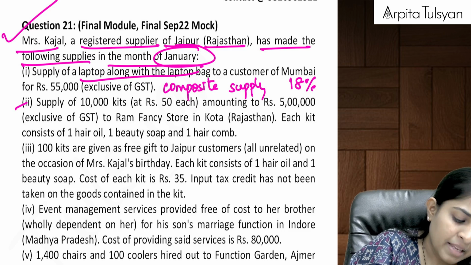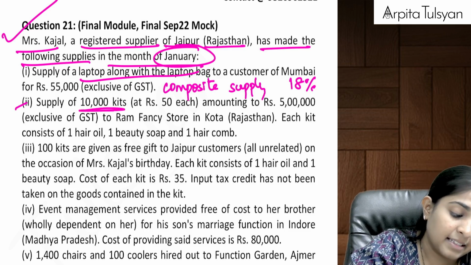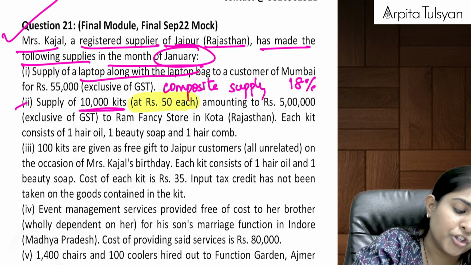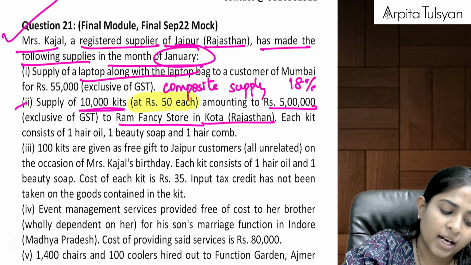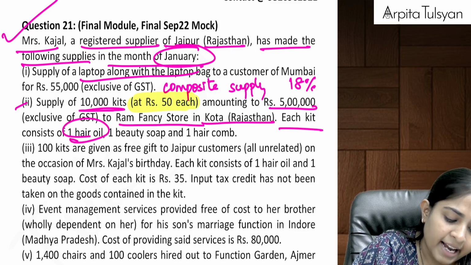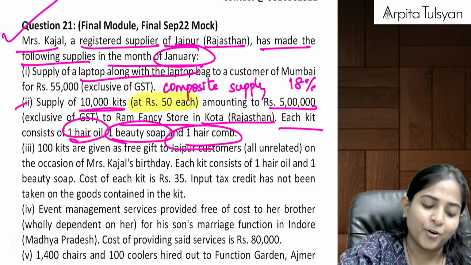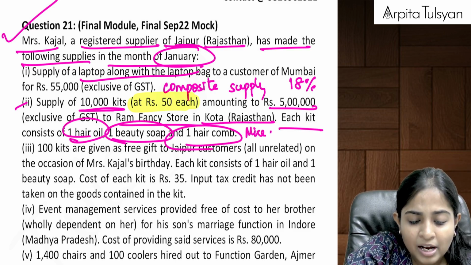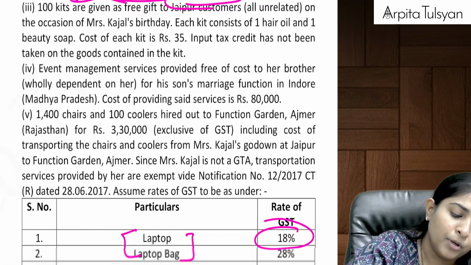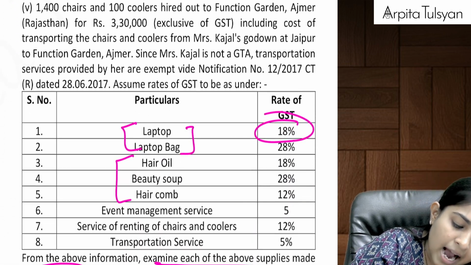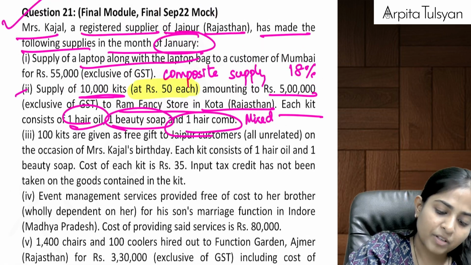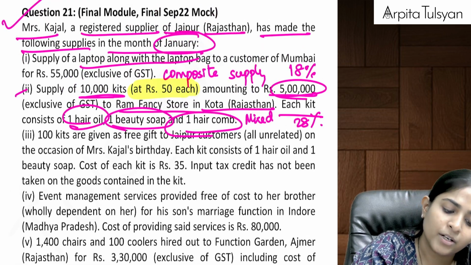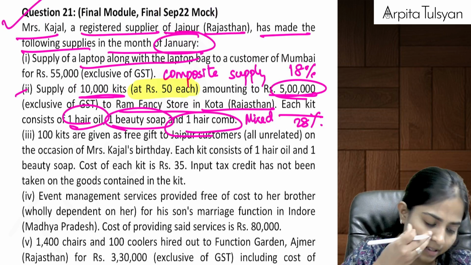Then next one, supply of 10,000 kits at rupees 50 each, amounting to 5 lakhs, to Ram Fancy Store in Kota, Rajasthan. Each kit has one hair oil, one beauty soap and one hair comb. Can we say this is going to be a mixed supply? Hair oil, beauty soap, hair comb. The highest rate will be 28%. So the rate of GST here will be 28% on this entire amount of 5 lakhs.